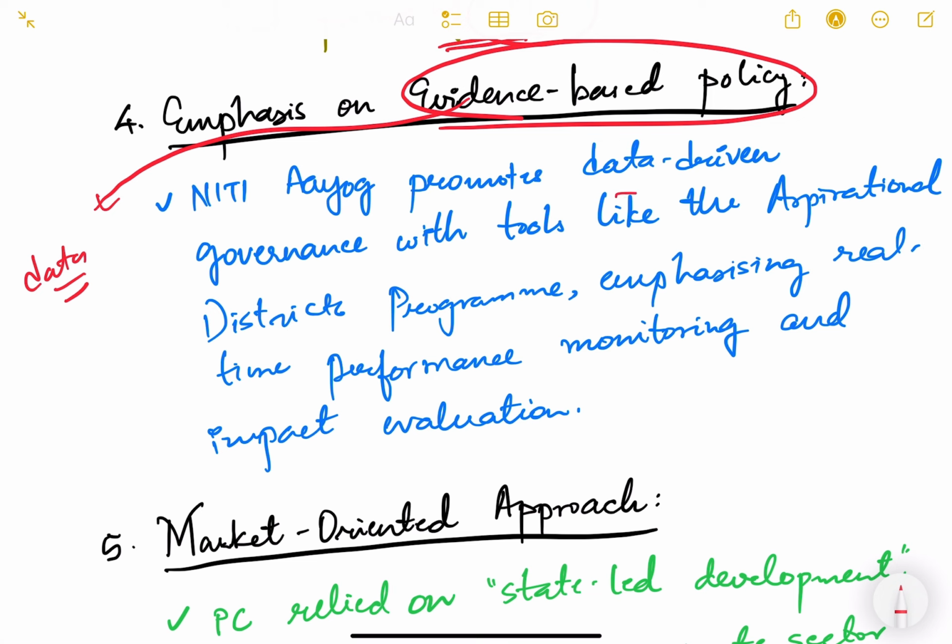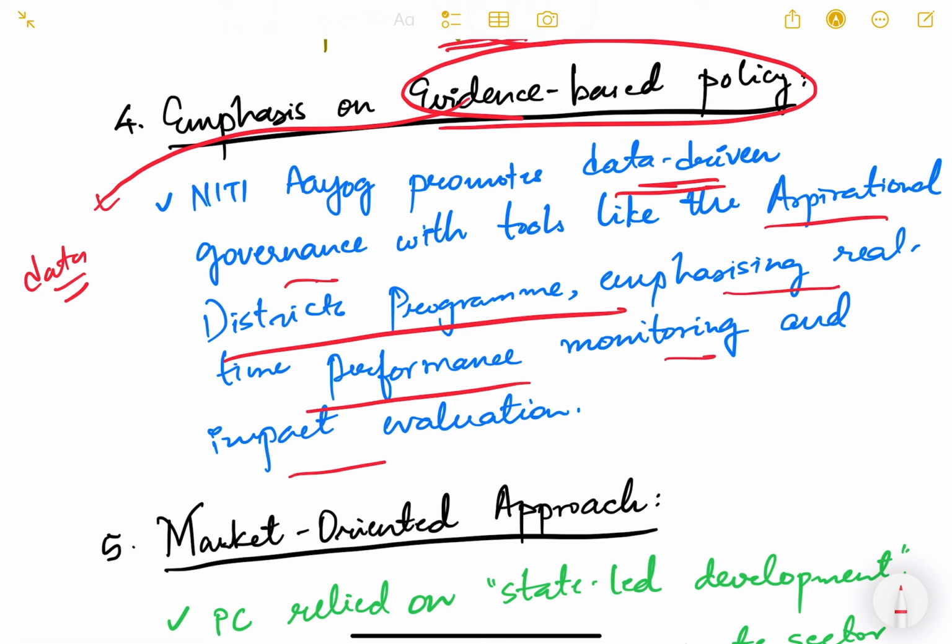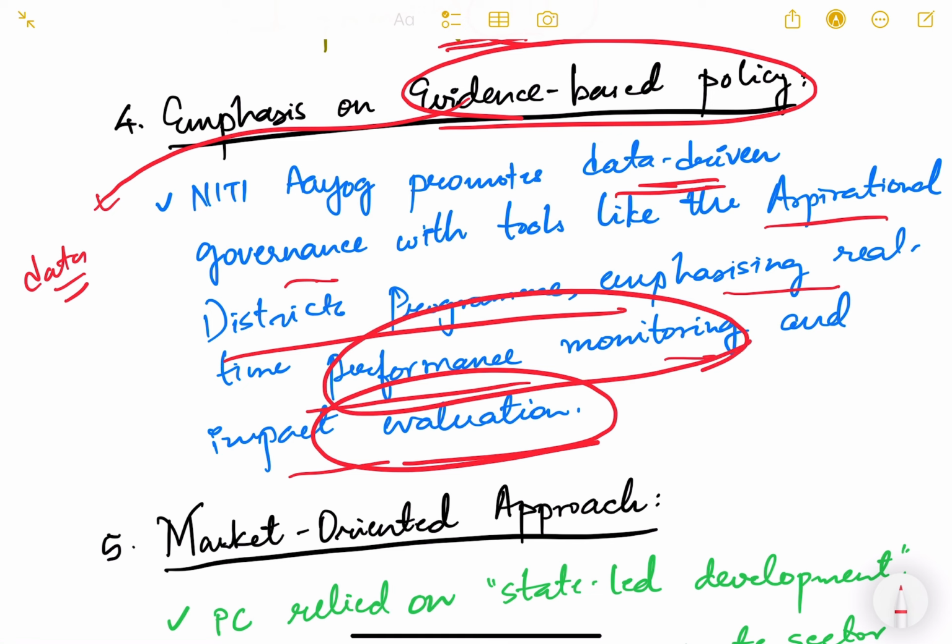NITI Aayog promotes data-driven governance with tools like the Aspirational District Program, emphasizing real-time performance monitoring and impact evaluation. So it also does real-time performance monitoring as to how different districts are doing in this program, and also what is the impact that is happening. So after 6 months, after 1 year, what is the change that we are seeing. We are going to see in much detail about the Aspirational District Program later, but just try to understand that this is one of the important brainchilds of NITI Aayog.